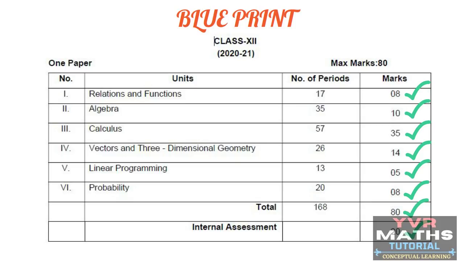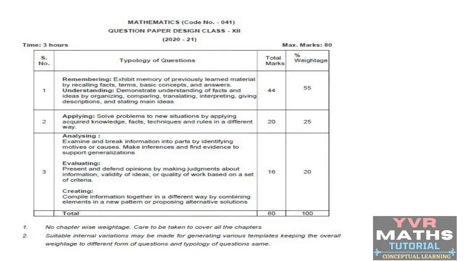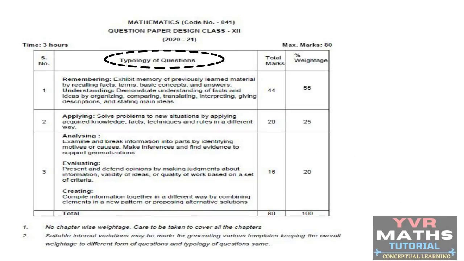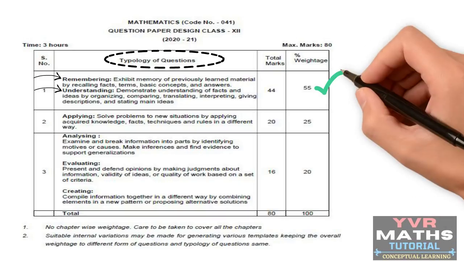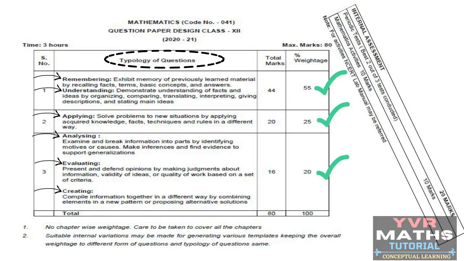Okay students, now as per the CBSE curriculum, how will the question paper be designed? See in the next slide. See here, question paper design 2020-21. See here, typology of questions. Remembering and understanding: based on this, 55% weightage, that means the total marks 44. And applying, 20 marks, that means 25%. Next, third, analyzing, evaluating and creating: based on this, 16 marks, that means 20% weightage in the question paper.